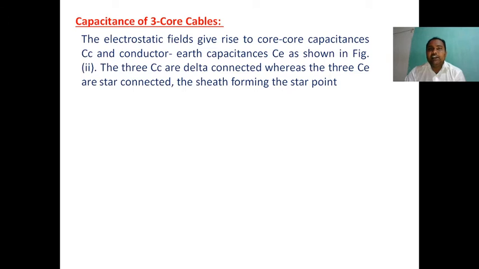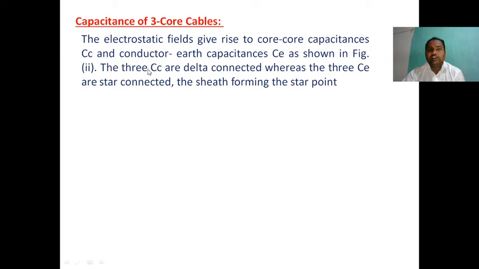If there are three conductors, how many capacitors will exist? Conductor 1 to 2 is one capacitance, 2 to 3 is another capacitance, and 3 to 1 is also a capacitance. So three capacitances are formed. Core-to-core capacitances are three.